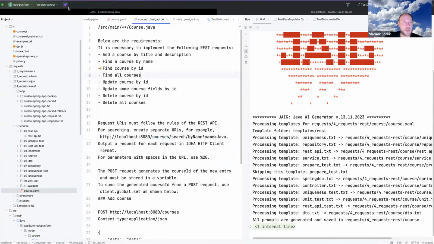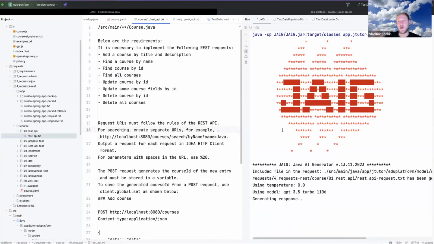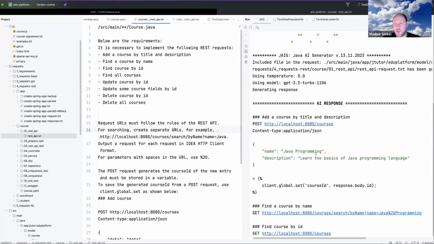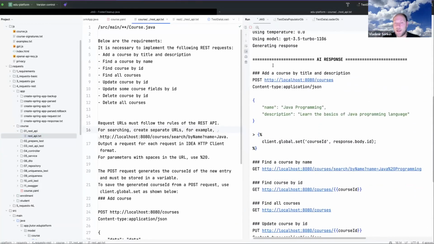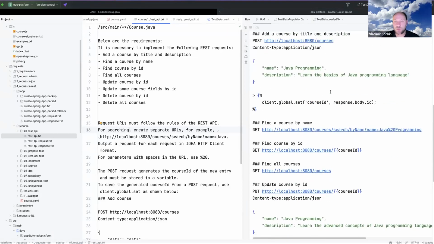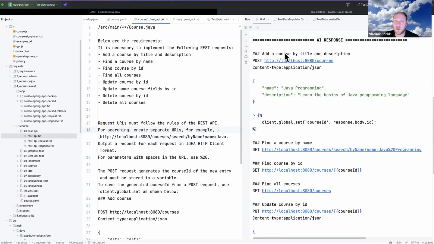And now I will generate. The first step here is to generate the REST API. So the REST API will be presented in the format of an IDEA test. So we will be using test-driven development, and in test-driven development, we generate tests first. For now, we do not have tests. We have only, for every requirement, a generated endpoint.